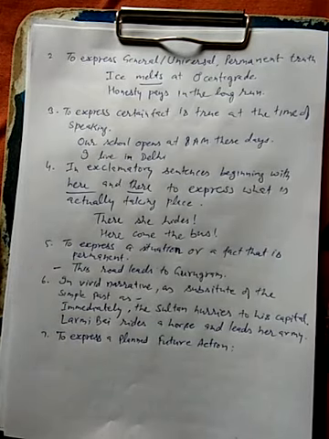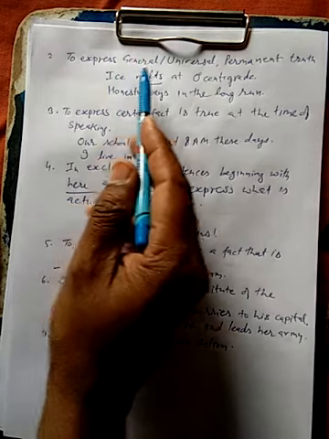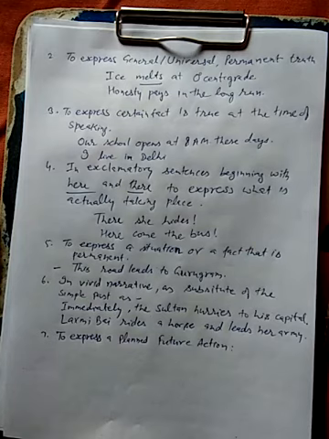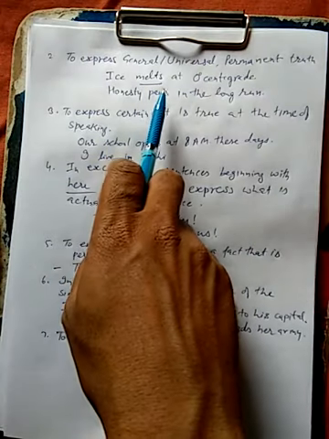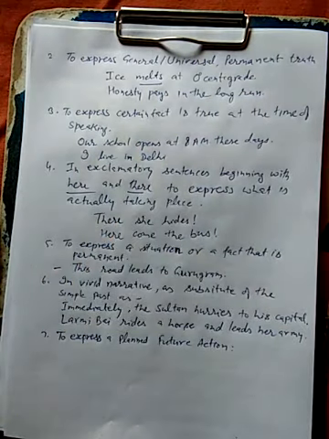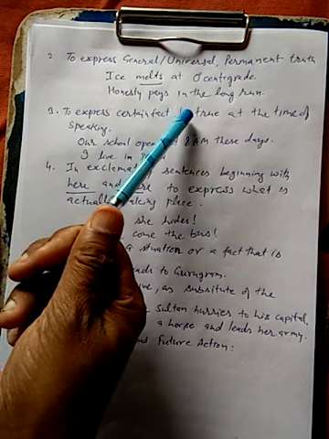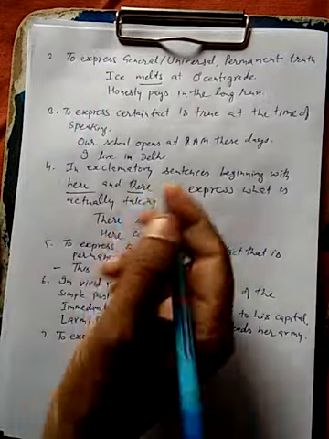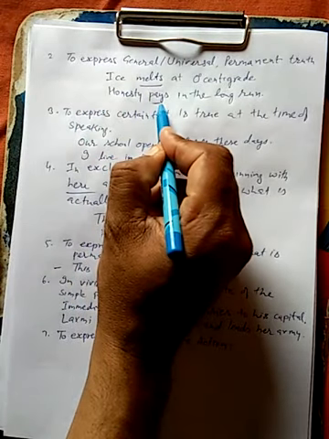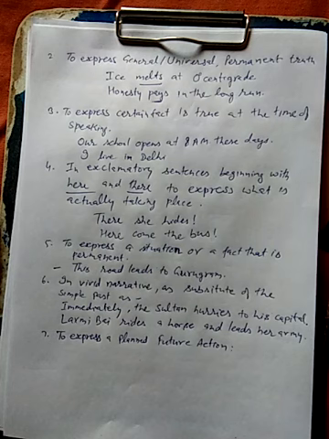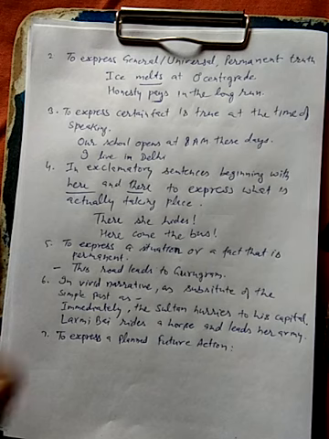So the second use is to express general, universal or permanent truth. For example, ice melts at 0 degree centigrade. Honesty pays in the long run. So here melts and pays have been used in the present indefinite tense form. Okay, clear?